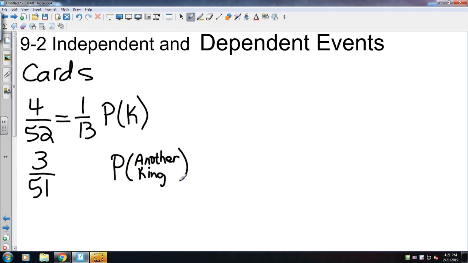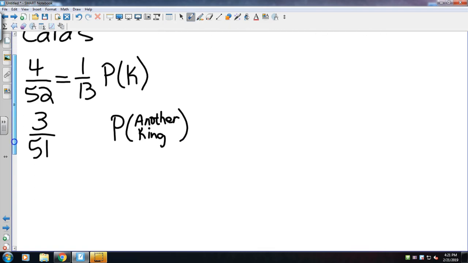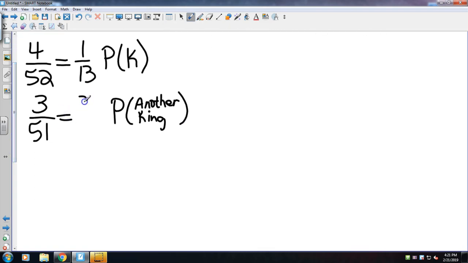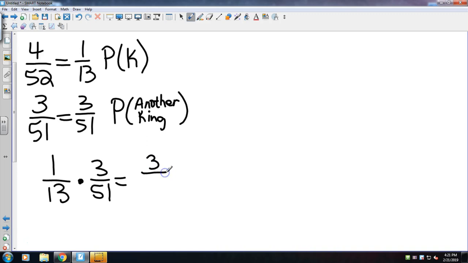If I don't replace that, the probability is 1/13 for the first one, and it's 3/51 for the second one. So what's the probability of that happening? I take the 2 events and I multiply them together. So I'll get my calculator here. Obviously 1 times 3 is 3.